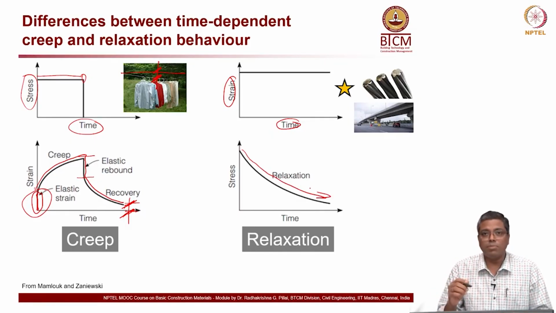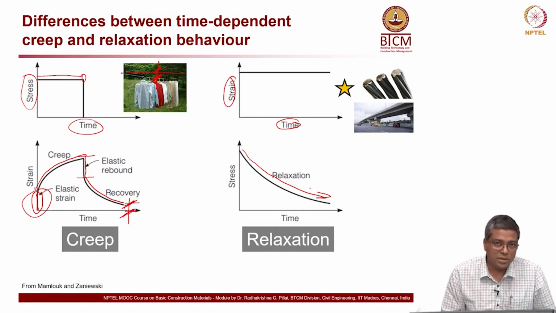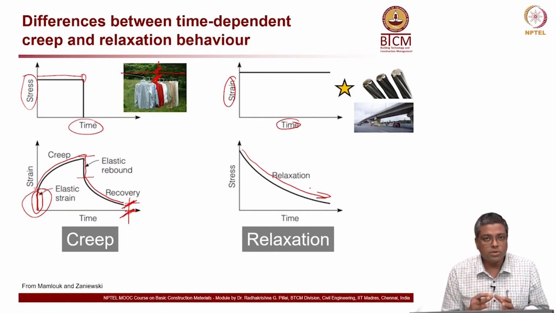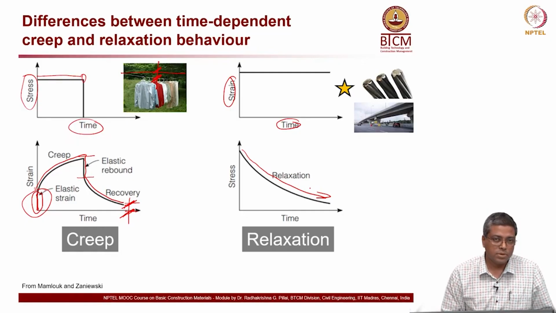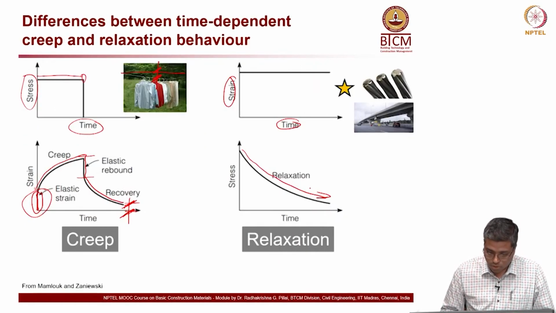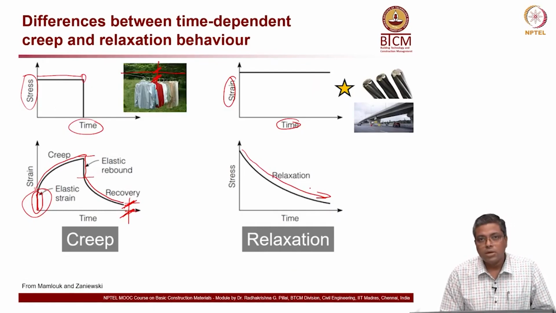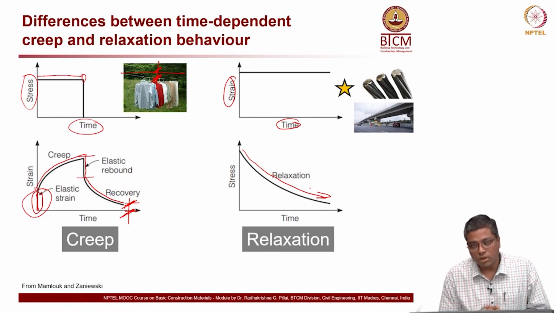So, some realignment happens within the material, and because of that the stress experienced by the material comes down. In other words, the material cannot take any more load as expected, and this has become a big problem when you talk about pre-stressed concrete.